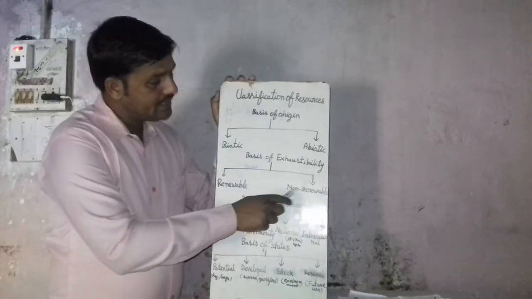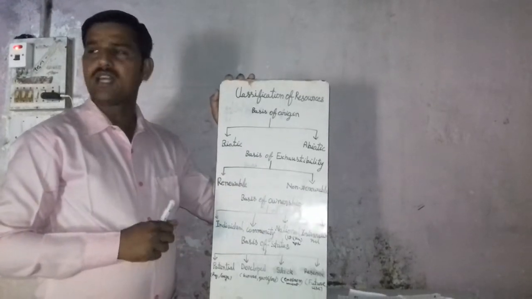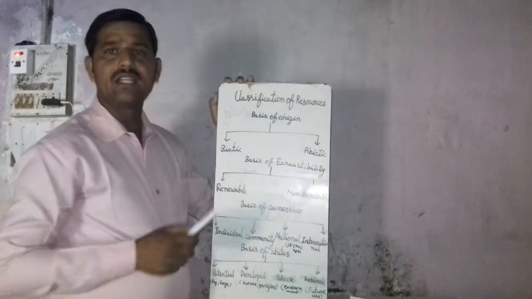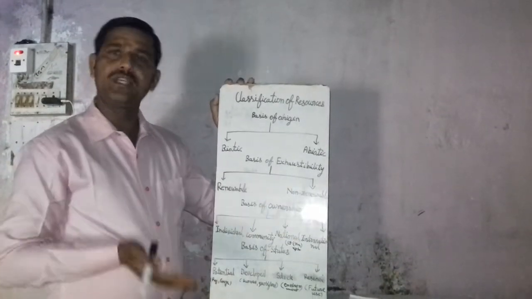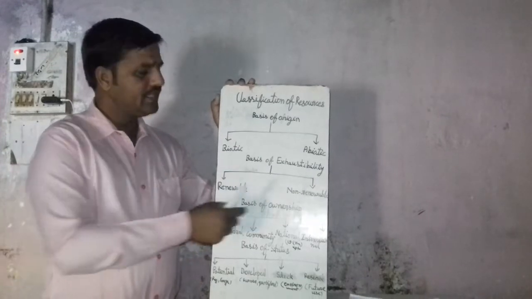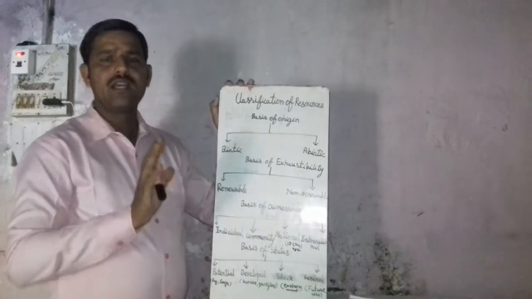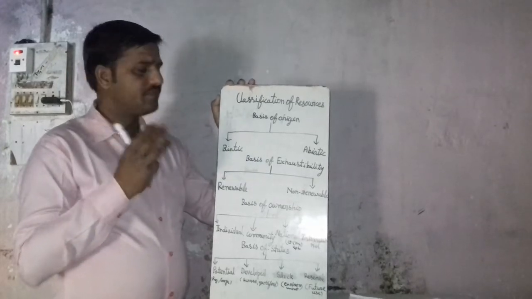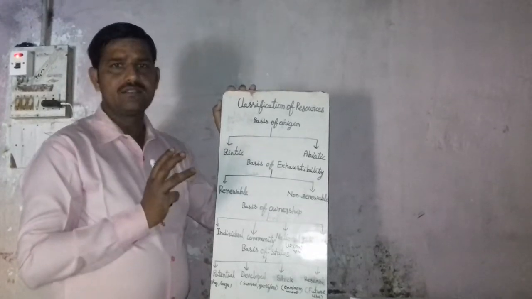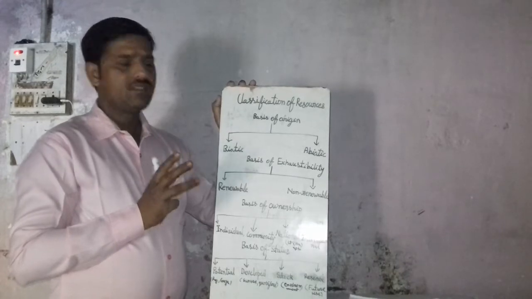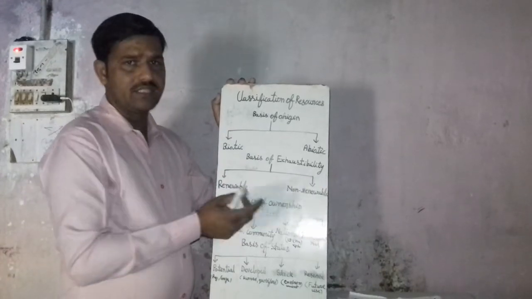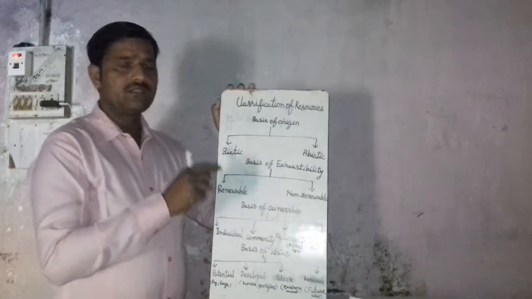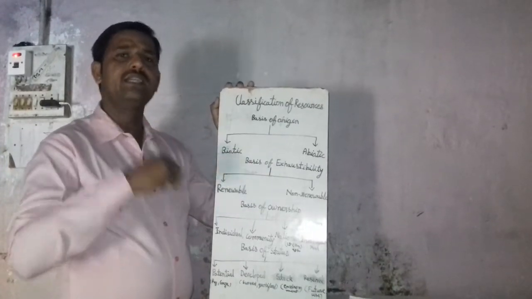And second, non-renewable resources. Student, as the name suggests, non-renewable resources cannot be renewed. If we use these types of resources, they are of very small, limited quantity, and after use this limited quantity one day is exhausted.